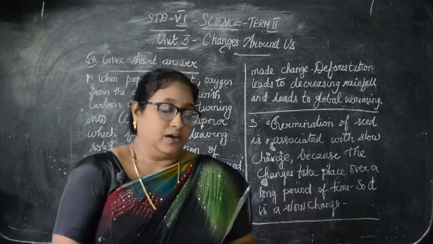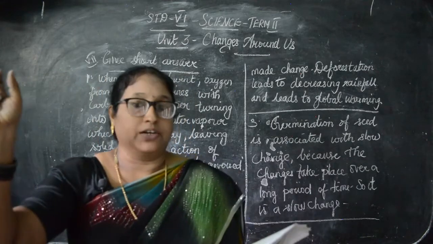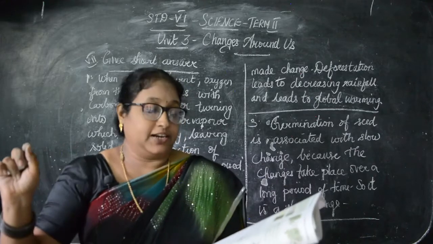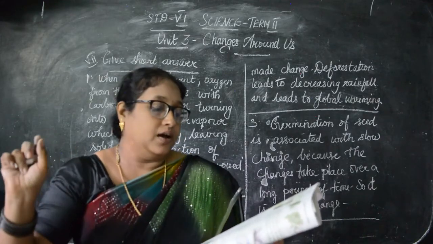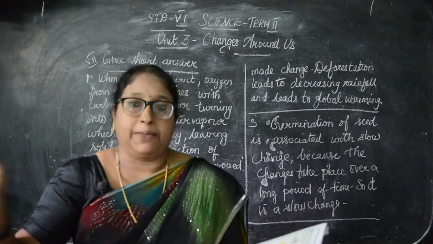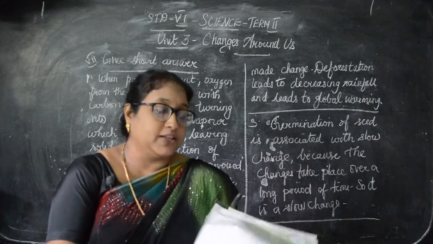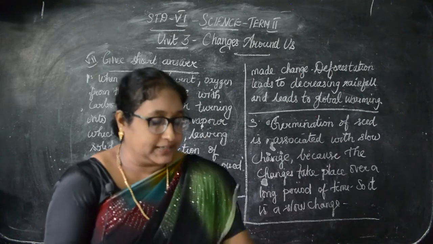When you write, first slow change, put a hyphen, growth of nail and hair. Then number 2, fast change, put a hyphen or a small dash, and write burning of paper. Then reversible change, you write it in the same way. Do you understand this, children?